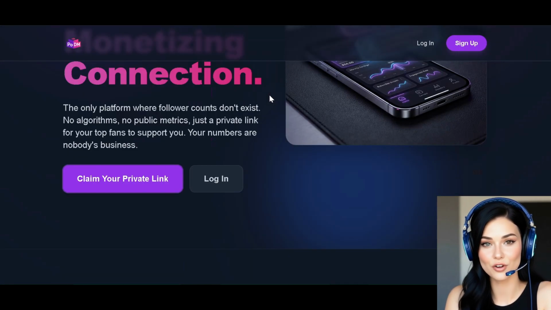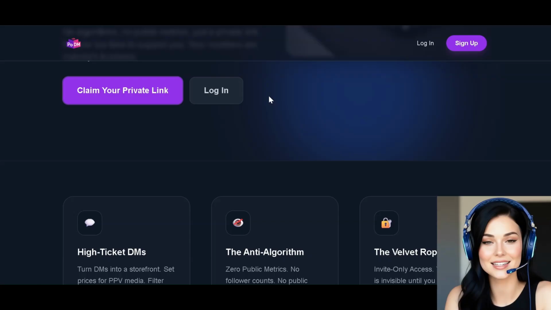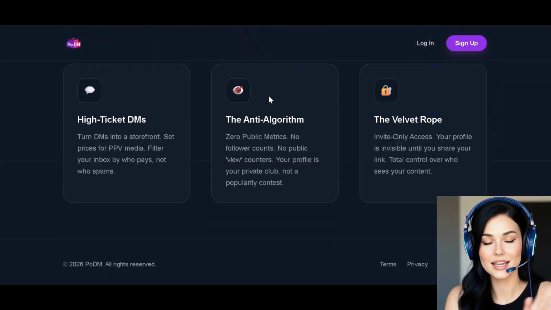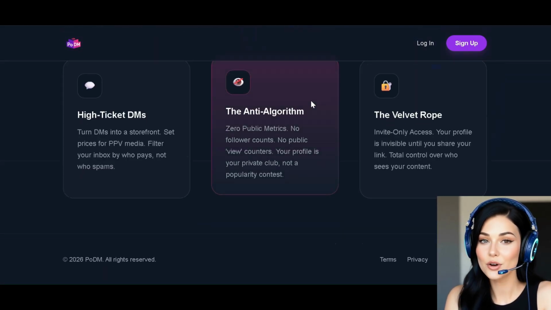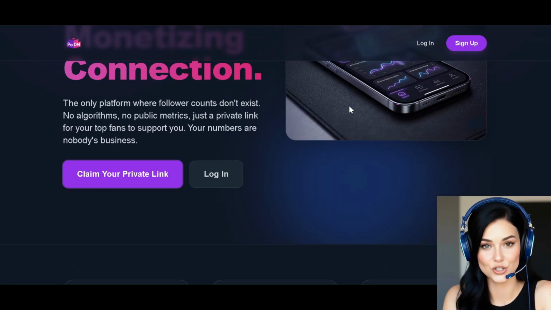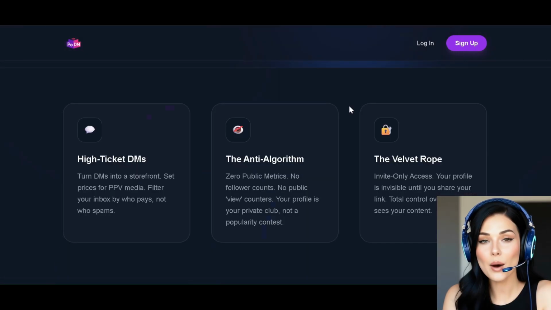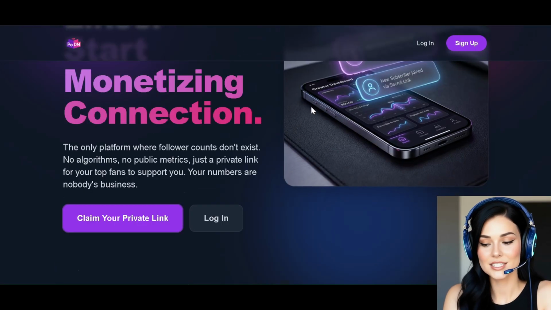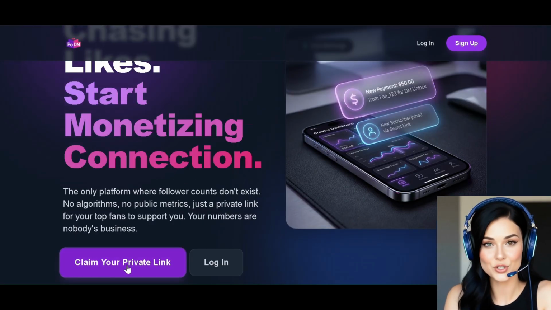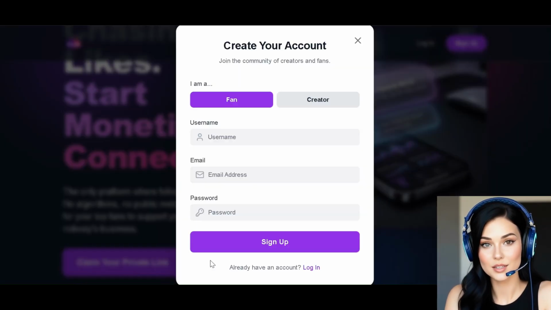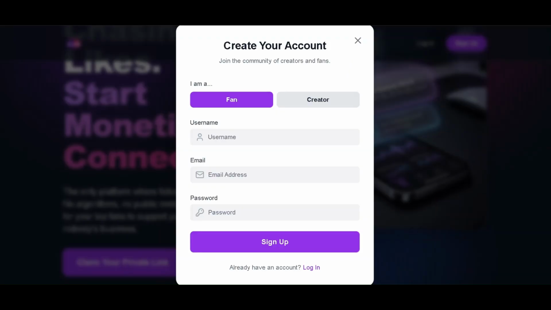I'm a freshman software engineering student here at Georgia Tech and, like many of you, a content creator. If you're tired of the algorithm games and public metrics that don't pay the bills, you're in the right place. Today, I'm walking you through PoDM. It's the first platform I've seen that actually treats your content like a business. No public follower counts, no shadow banning, just a private link between you and your top fans. Let's get you set up.